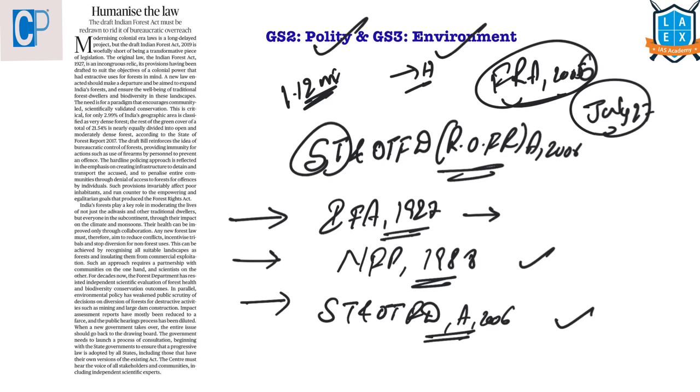What this Act does is grant legal recognition to the rights of these traditional forest dwelling communities, by correcting the injustice caused by existing forest laws like the Indian Forest Act of 1927. So this Act will recognize the rights of forest dwelling communities. What rights will it recognize?